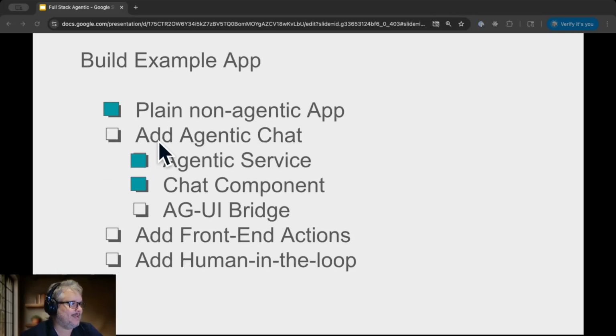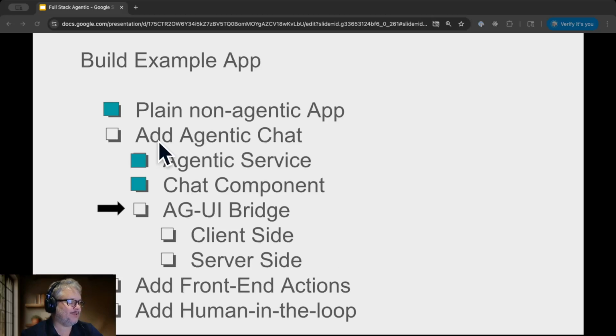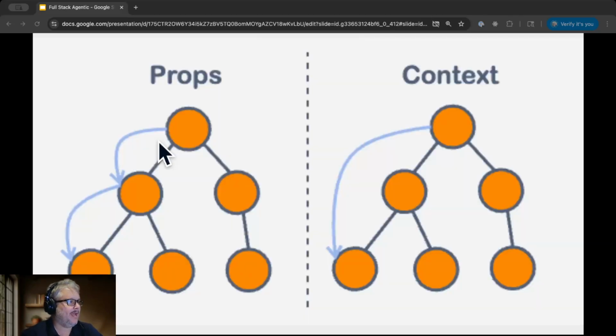And then the last step is the AGUI bridge. And the AGUI bridge is a little bit complicated just because we have to connect it on both the client and the server. So it's going to take 2 steps. And on the client side, in order to understand how CopilotKit integrates with your entire React app, you can understand how React shares state between components. And one of the mechanisms, as of 2013, that React gives you is this concept called React context.